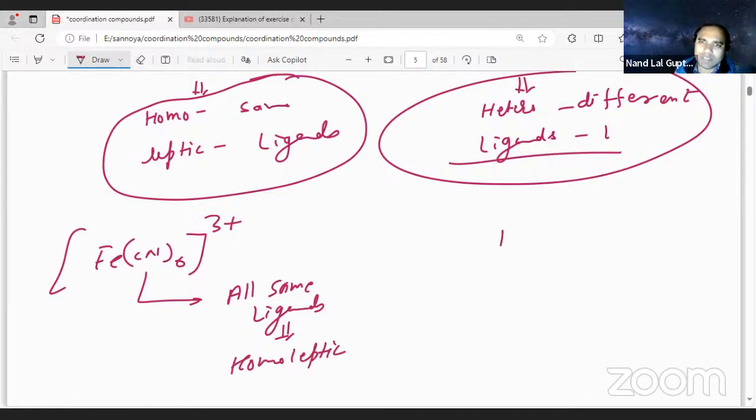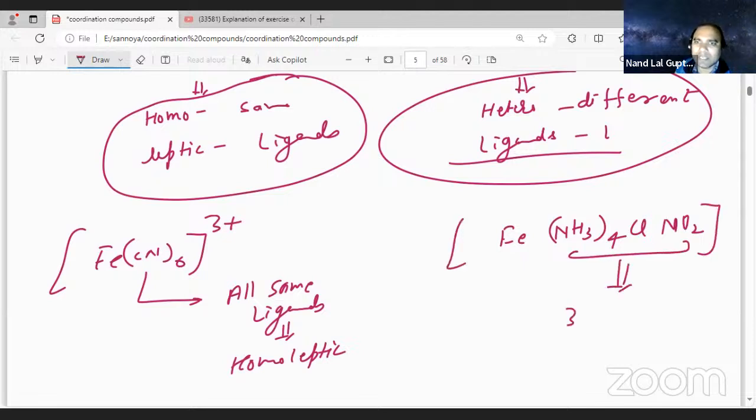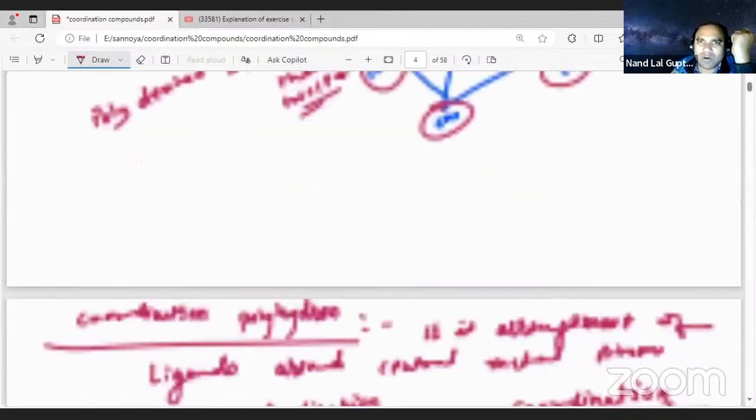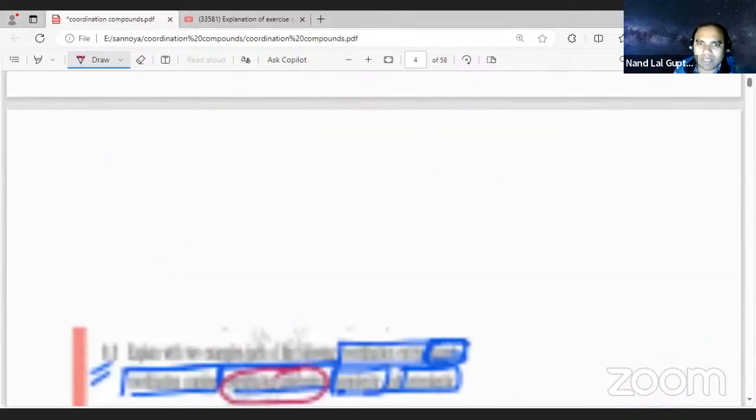Now another one, Fe(NH3)4 then Cl, then NO2. How many types are there? 3 types of ligand, got it, student? So this is going to be heteroleptic. That is very simple, I think. You can understand it very simply. This is all about the terms, student.